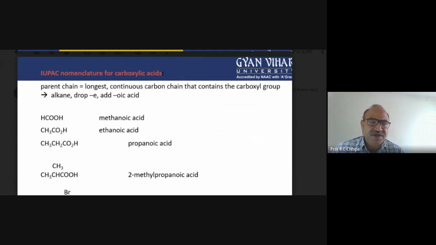In the case of the second, a 2 carbon atom carboxylic acid, the well known ethane, the E is dropped, and we add oic acid. So the correct answer for this is ethanoic acid. Then we have ethanoic acid, from the acetic acid.